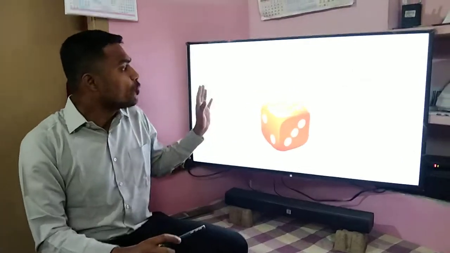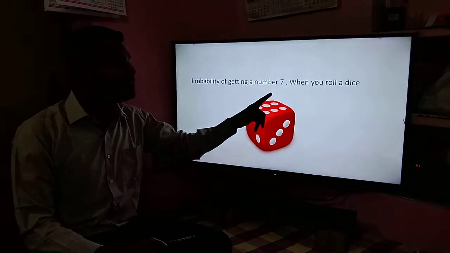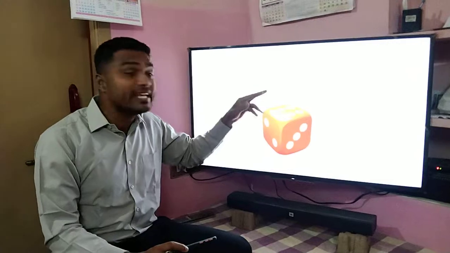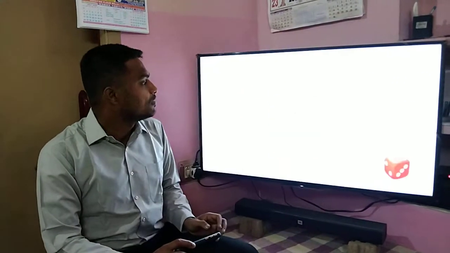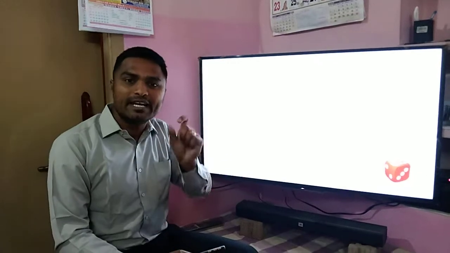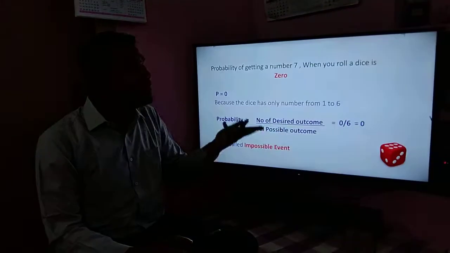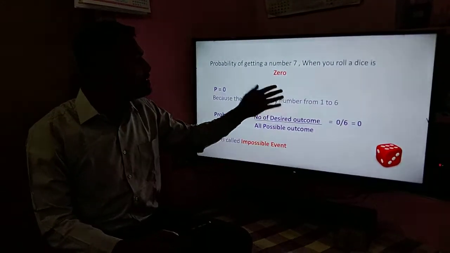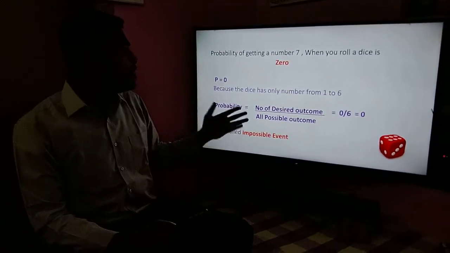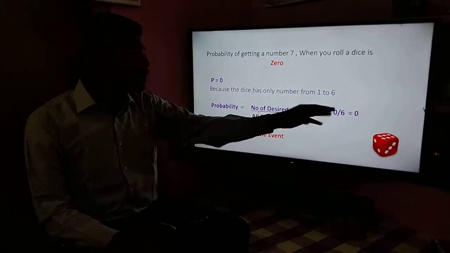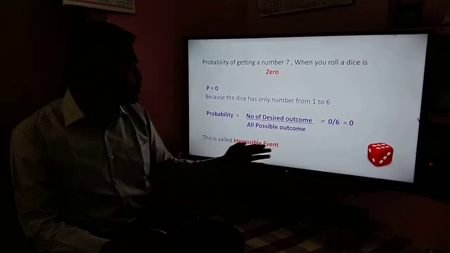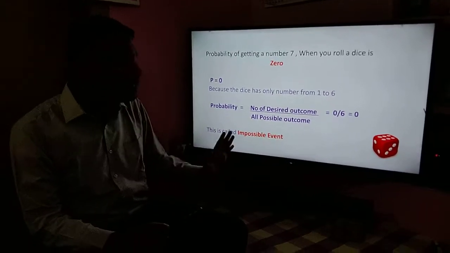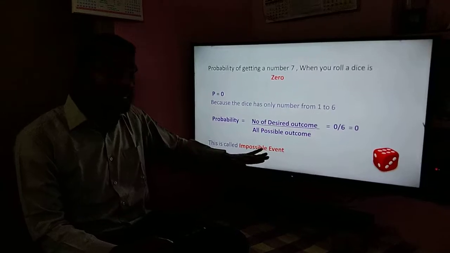So what is the probability of getting a number 7 when you roll a dice? It is obviously 0, right? Because a dice has 6 faces, it has only 1 to 6. Then how could you expect 7 from this? So the probability of getting a number 7 when you roll a dice is 0. That is P is equal to 0. So we name this event an impossible event, which will never happen.